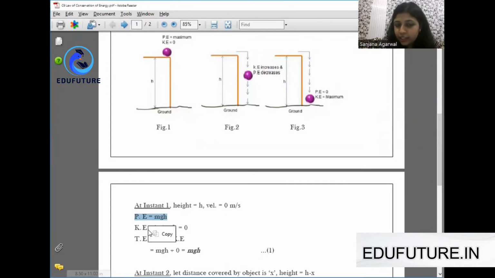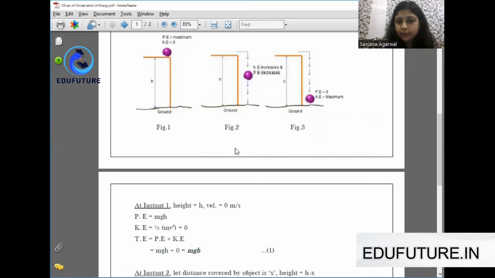Kinetic energy has the formula half mv square, but because it is not in motion, velocity is 0 and hence kinetic energy at this instant is 0. So total energy will be potential plus kinetic, that is mgh plus 0, and the total energy at instant 1 is mgh. Please do note this. Let's name this equation number 1.